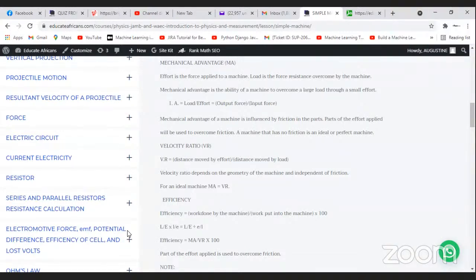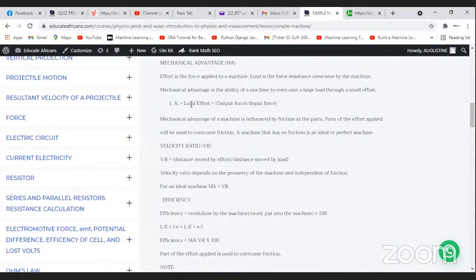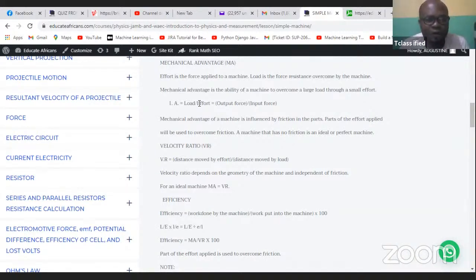Okay, so class, pay attention. This is the formula of mechanical advantage. Please, this is MA, it's not IA. MA is equal to load over effort. Very, very simple calculation. Load over effort.